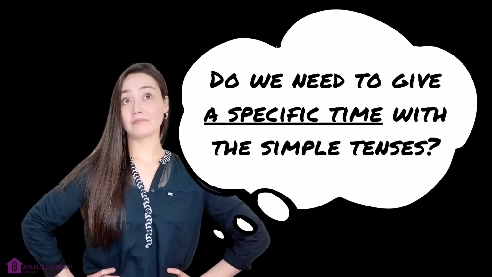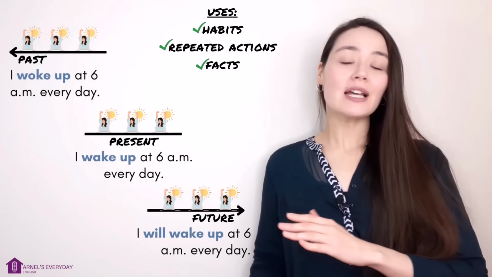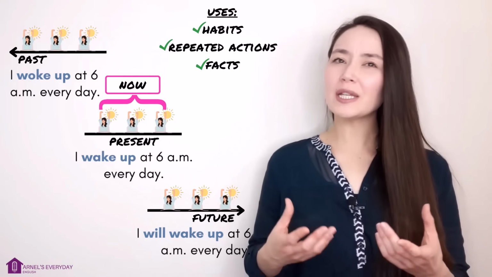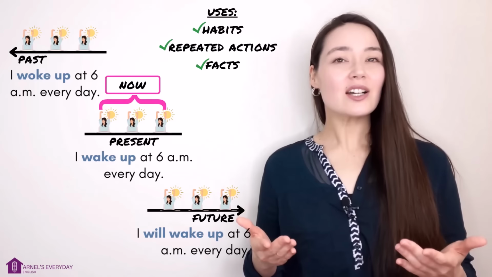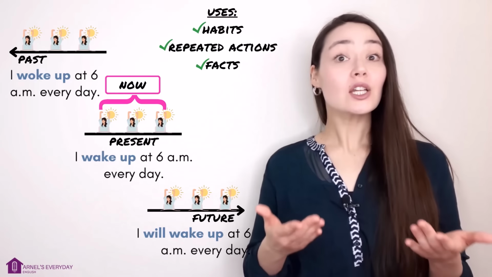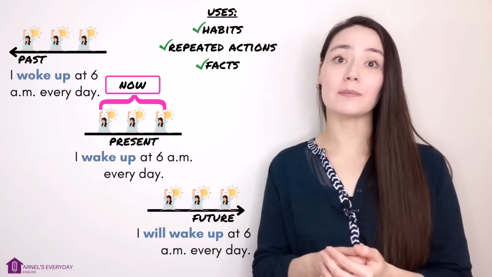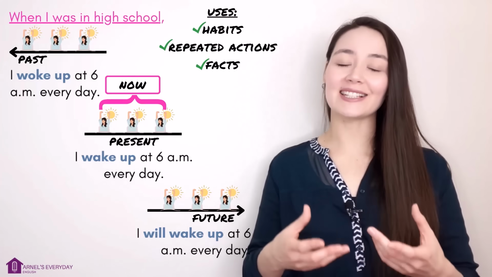Do we need to give a specific time with the simple tenses? With the present simple, it's already clear we mean now, in the present. Do we need a specific time with the past simple? In the context of the conversation or text, yes. So to make this example complete, I will give you a specific time. When I was in high school, I woke up at 6 a.m. every day.